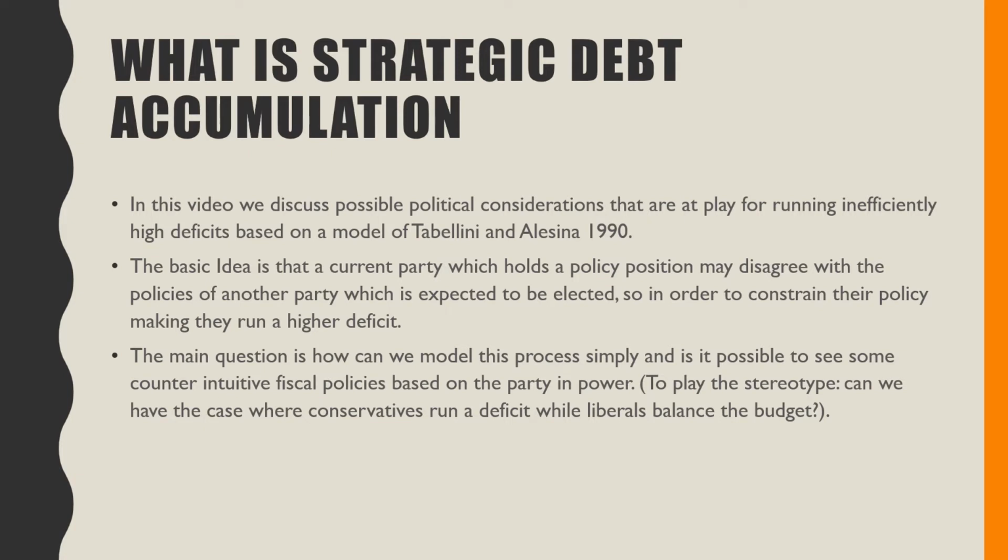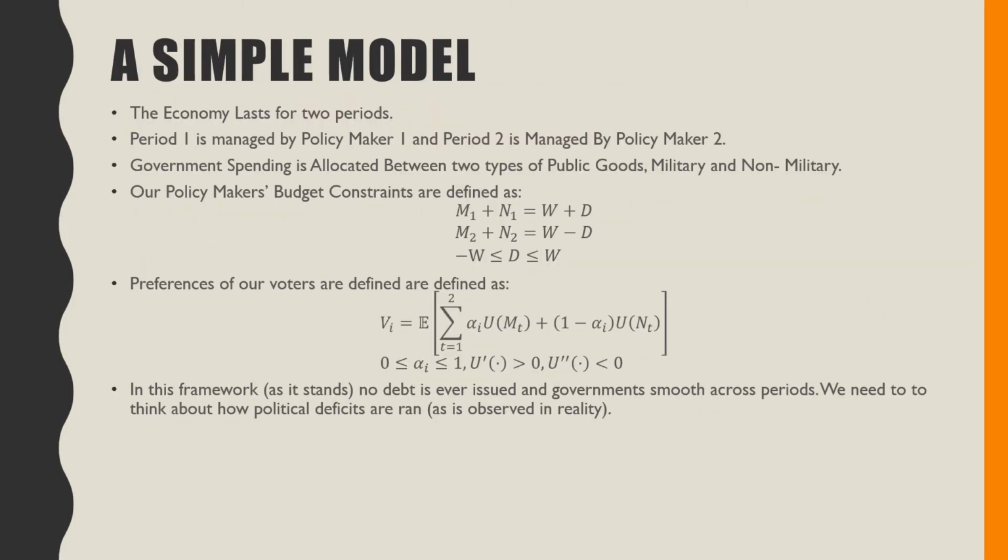The main question is, how can we model this process simply, and is it possible to see some counterintuitive fiscal policies based on the parties in power? So to play the stereotype, can we have a case where we see conservatives run a deficit while liberals balance the budget? So a simple model of this process is the following.